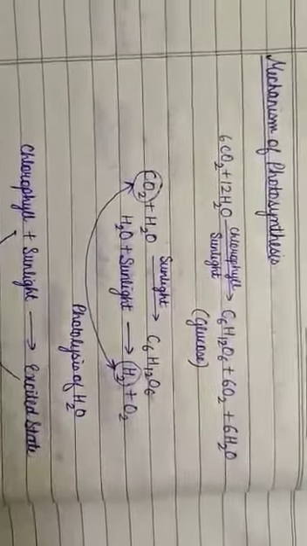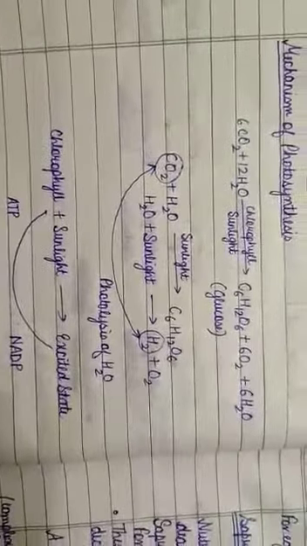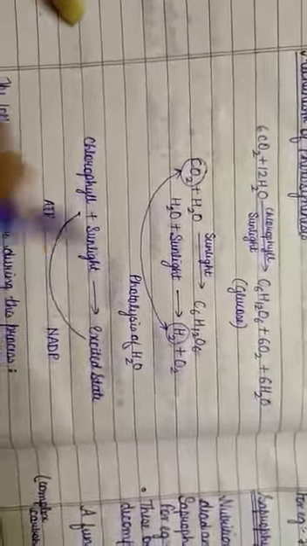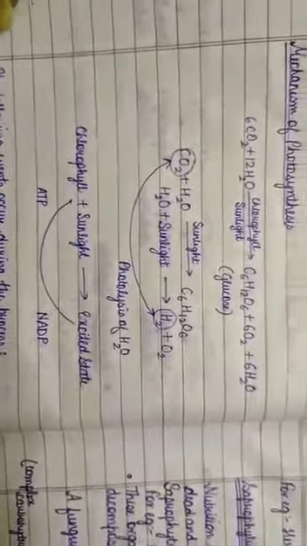Now let us see the mechanism of photosynthesis. What happens actually during photosynthesis? Let us see the role of each and every component. When sunlight is absorbed, let us see chlorophyll.